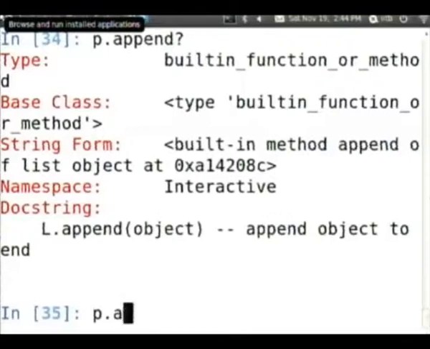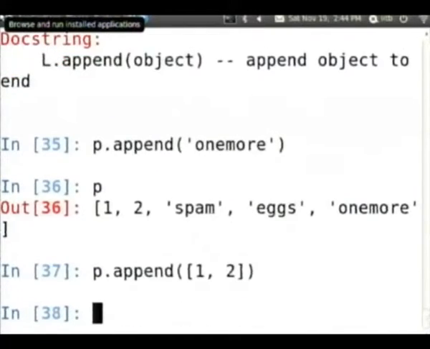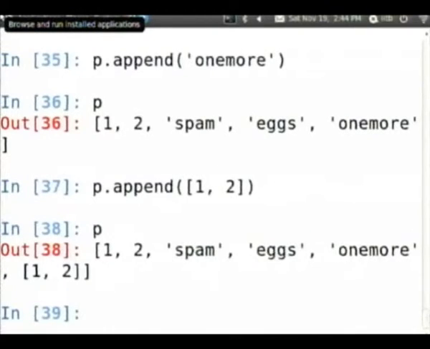So if I say P dot append, now P has one more at the end. I could also say P dot append, and now P has the list itself.